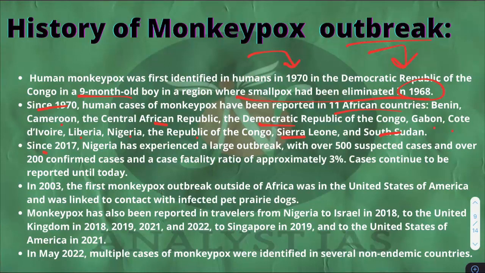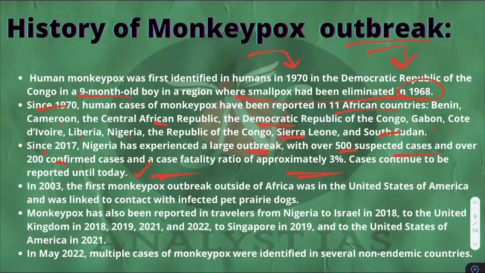Since 2017, Nigeria has experienced a large outbreak with over 500 suspected cases and over 200 confirmed cases and a case fatality ratio of approximately 3%. Cases continue to be reported until today itself. And we know even India is on the radar of this particular zoonotic disease right now.